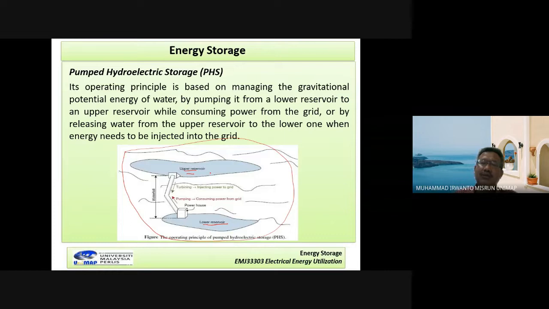Yeah, below. And then the upper one is above this lower reservoir. Between the upper reservoir and the lower reservoir, they are connected by what we can call a channel or penstock. The penstock is constructed like a pipe here.